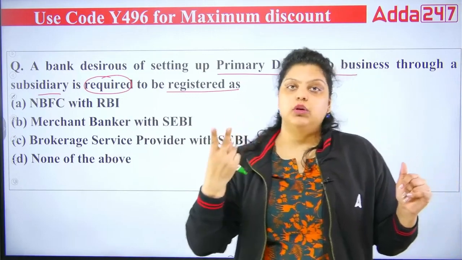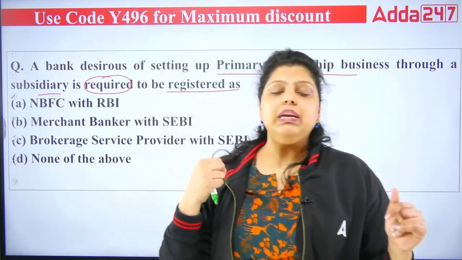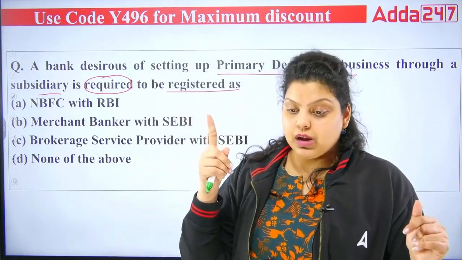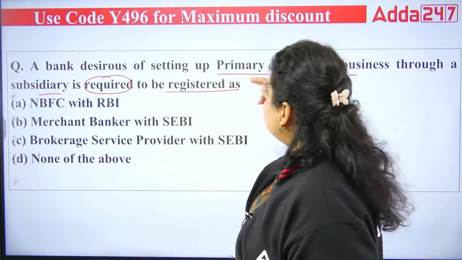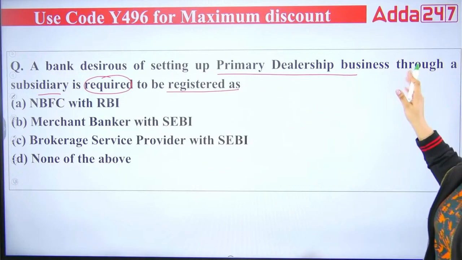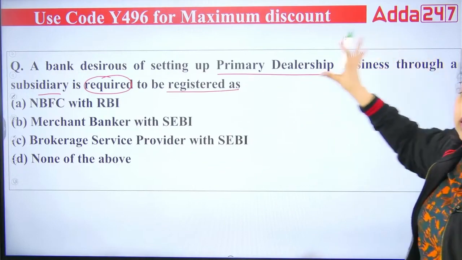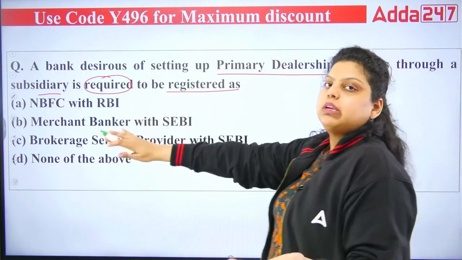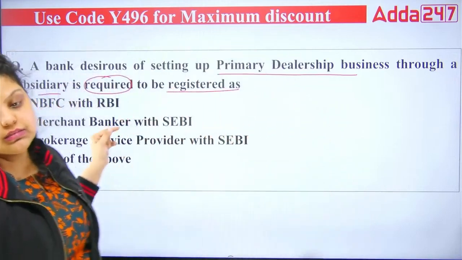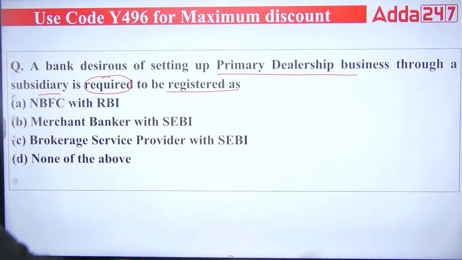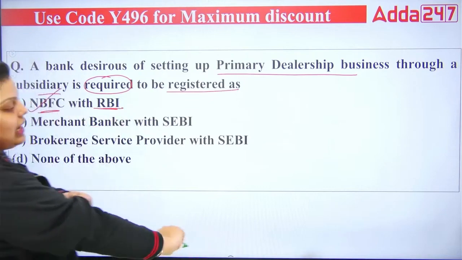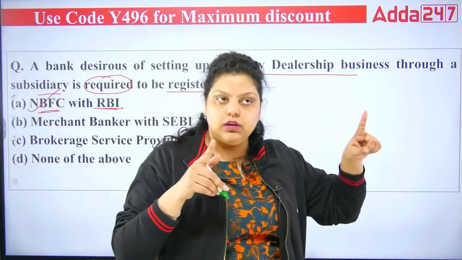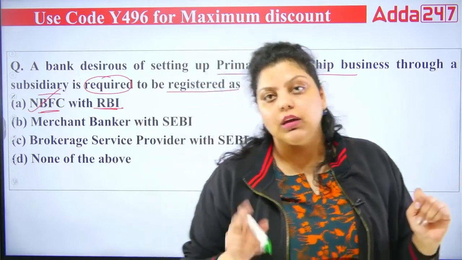There are two types of primary dealership businesses. One is bank primary dealers and the second is standalone primary dealers. So when a bank wants to start primary dealership business in the form of a subsidiary, it requires to be registered as what? It requires to be registered as NBFC with RBI. Bank can open primary dealership business in two forms.